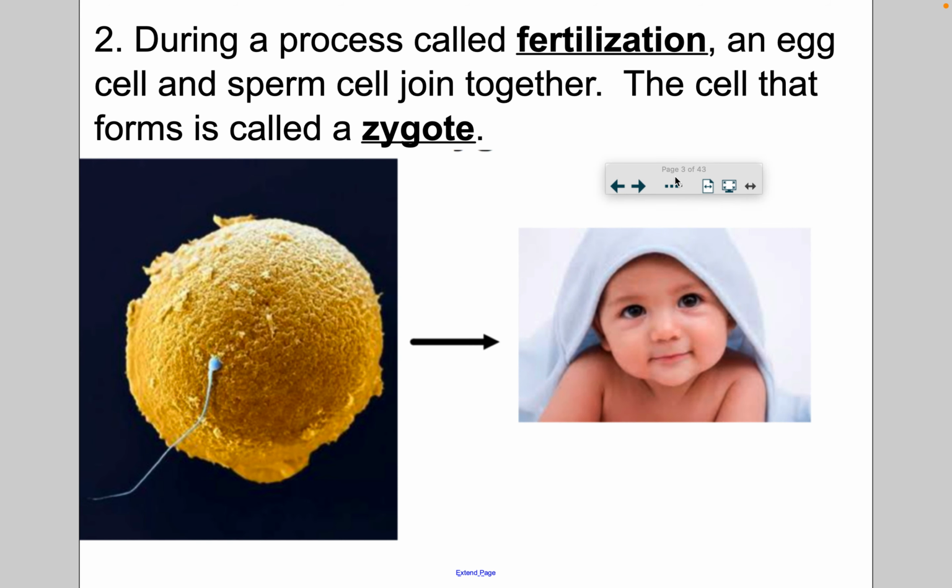When egg and sperm meet, you get the process called fertilization. At one point, this is just one cell. Sperm fuses with the egg, and now we call it a zygote. That zygote is going to go through multiple rounds of mitosis to become a multicellular organism, to form us, an offspring. This is different from asexual reproduction.